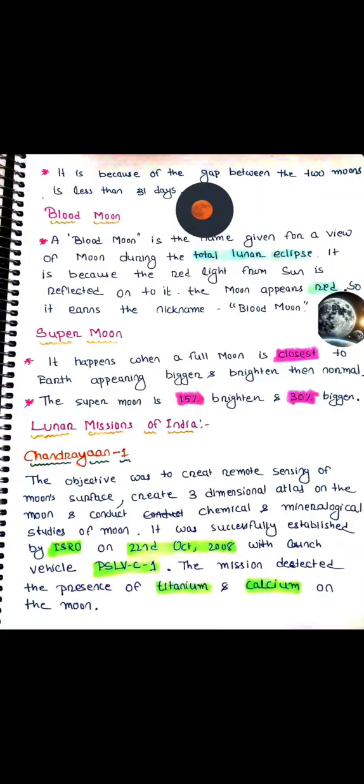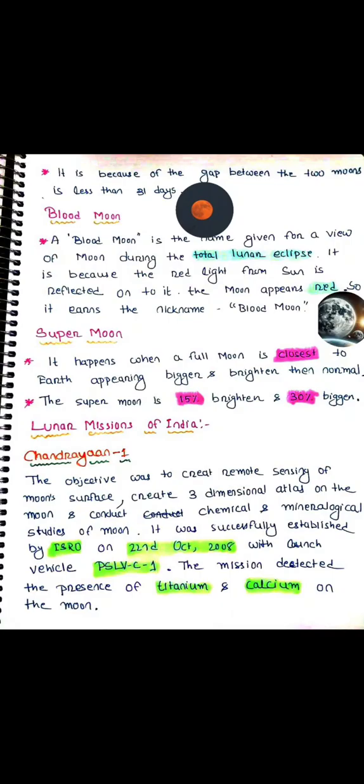Now, what is blood moon? The blood moon term is given for a view of moon during the total lunar eclipse. During the total lunar eclipse, the red light from the sun is reflected on the moon, and the moon appears red instead of white. That's why it is called the blood moon. And we will discuss the eclipse, the lunar eclipse and the solar eclipse, in detail in another video.